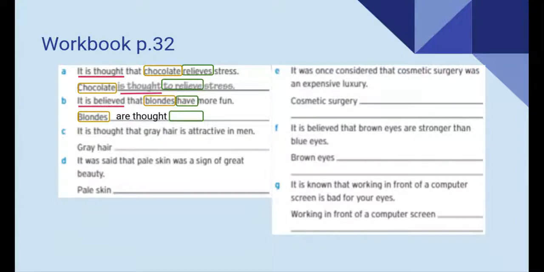Why? Because we have a plural subject, right? Then we take our verb "have," but we need to write it how? That's right. We're going to write the infinitive: to have more fun. Very good, guys. Now pause the video while you work on the rest, please.